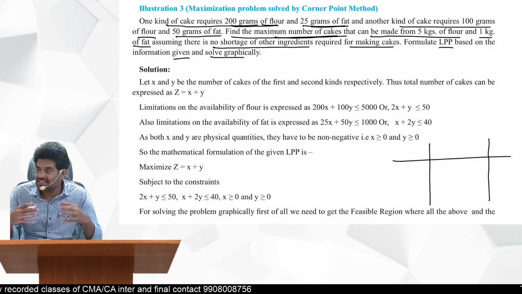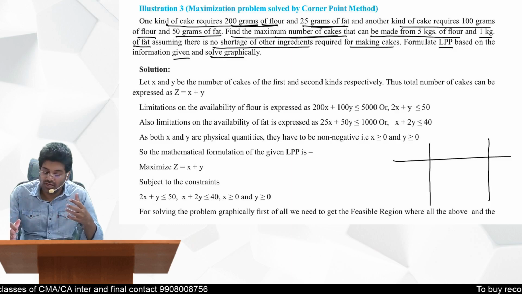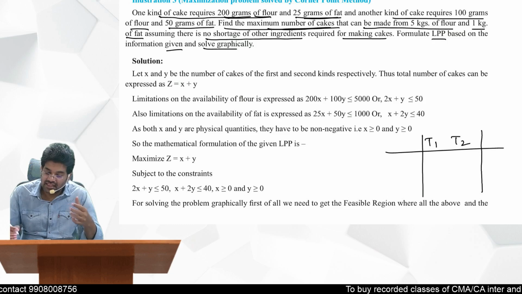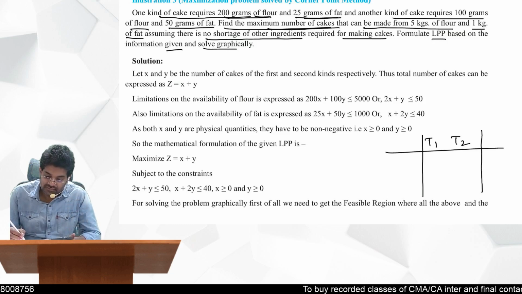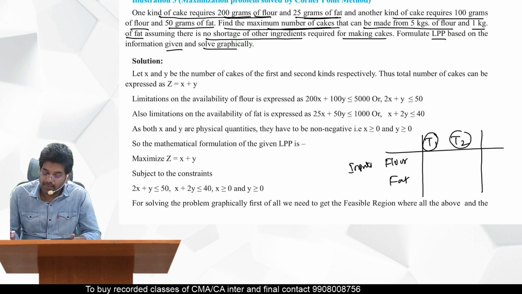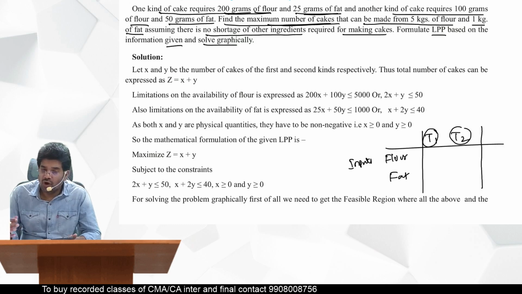There are two types of cakes here, type 1 cake and type 2 cake. And these require flour and fat. These are the inputs we require for these cakes. Now what do we need to maximize here? Cakes only, no? So these are the decision variables we are now able to identify here.